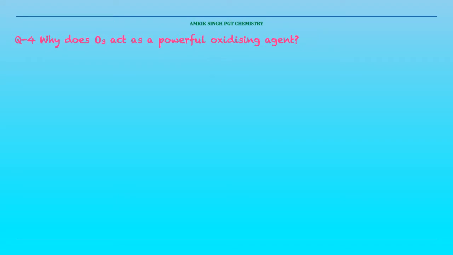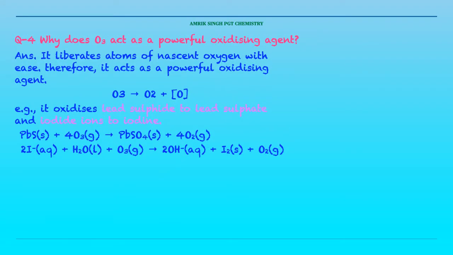Question number 4. Why does O3 act as a powerful oxidizing agent? The answer is it liberates atoms of nascent oxygen with ease. Therefore, it acts as a powerful oxidizing agent. The equation involved is O3 changing into O2 and nascent oxygen.